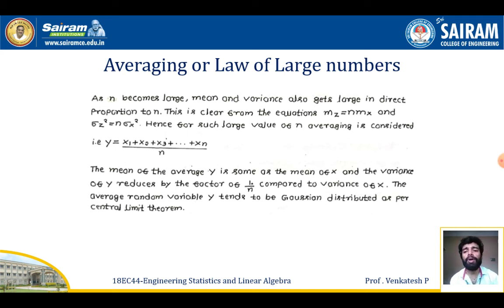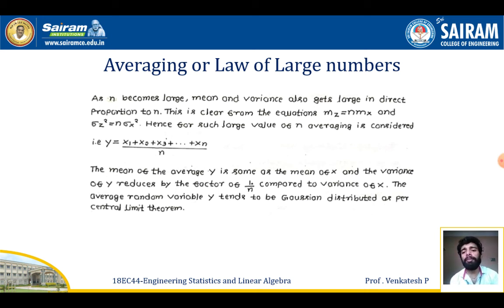So same thing here: as n becomes large, mean and variance get large in direct proportion to n. This is clear from the equations mz equals n mx and sigma z square equals n sigma x square. So for such large values of n, averaging will be considered.